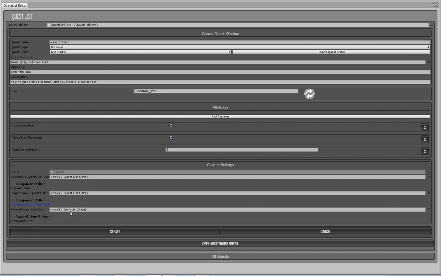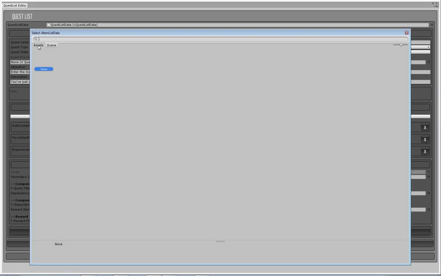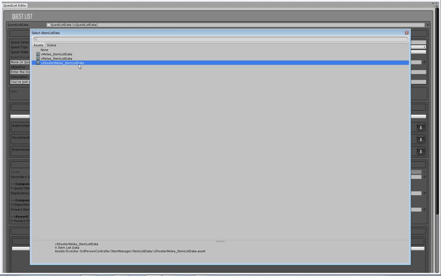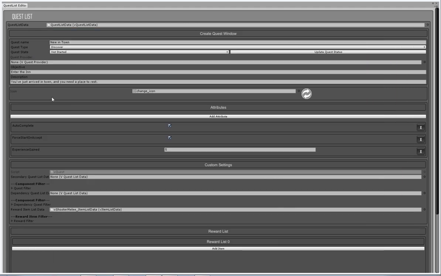So this is one of the ones that needs to be the same item list that you use for everything else, including the inventory manager. So I'm just going to click on that there, click on assets, and we're using the shooter melee item list data. That's the one that will hold all of the items in our game. You can set up different lists, especially if you're using vendors and things like that. You want to set up a different list so that it makes it easier to navigate, but it can cause a little bit of confusion with some of the other background scripts when it's trying to read from one item list and then it gives you another item list item because of whatever reason. So always good just to use the one massive list.